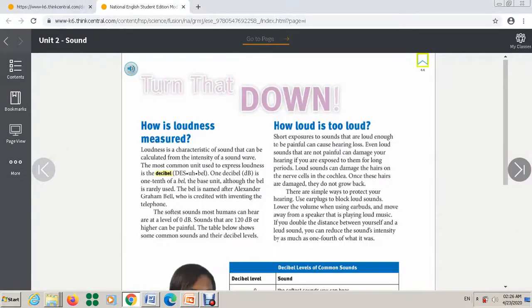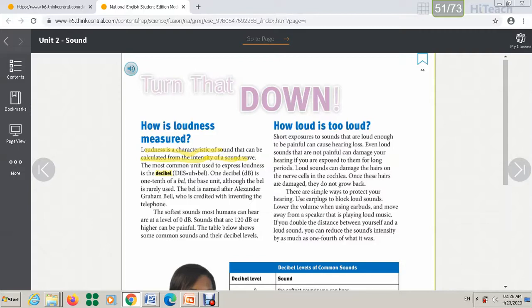Let's move to page 44. On page 44 here, loudness, its character. How is loudness measured? Loudness is a characteristic of sound that can be calculated from the intensity of the sound wave. This is the loudness.